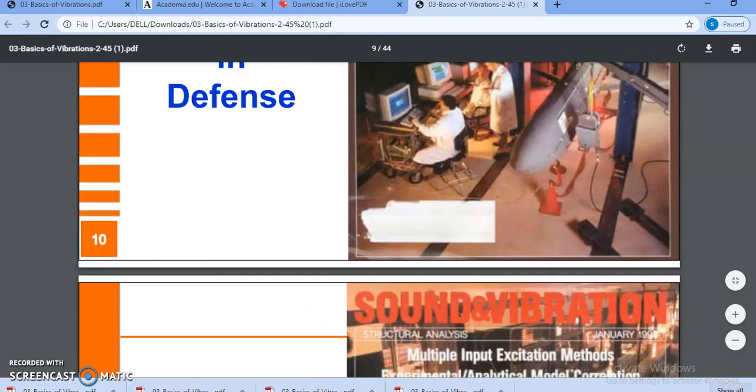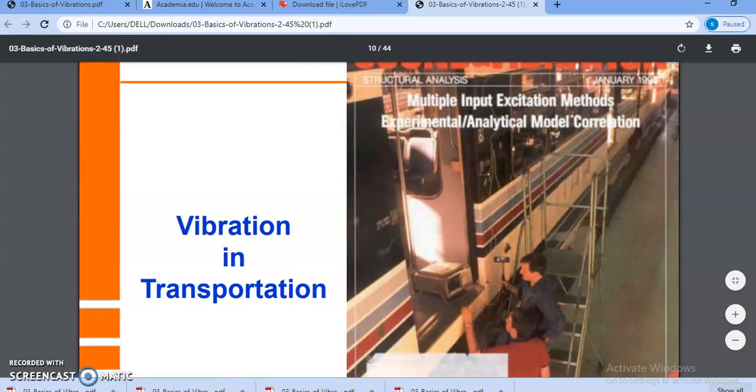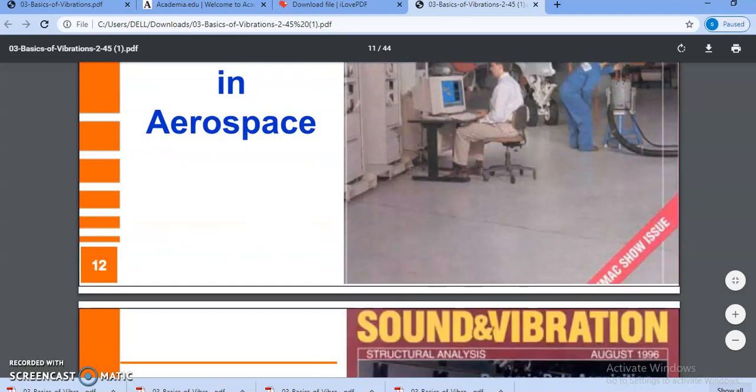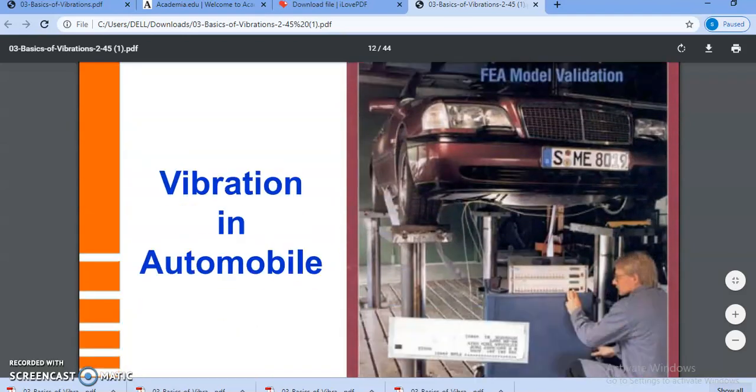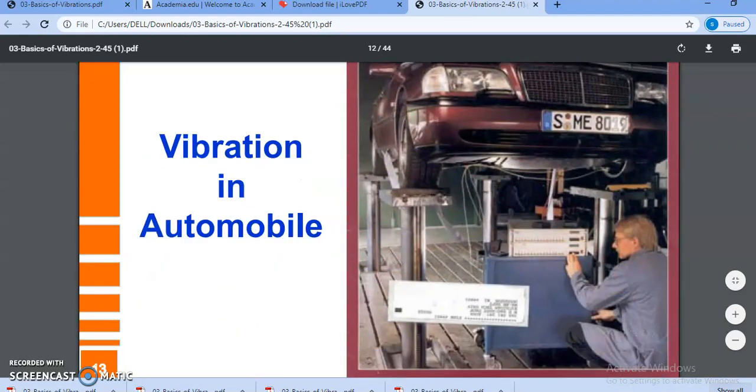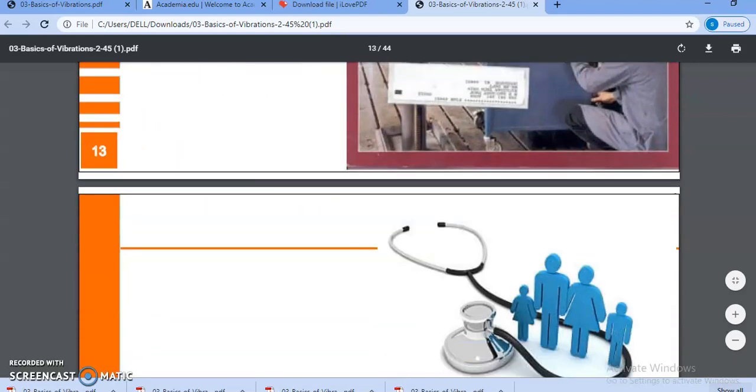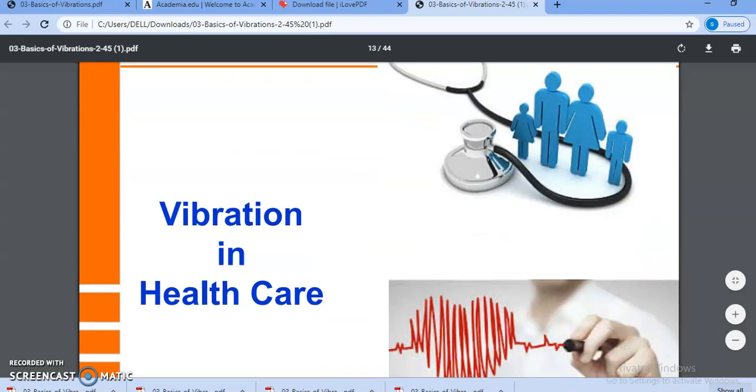In transportation or in different machineries, vibration is undesirable. It is not desirable in any aspect from a machinery point of view. In some applications, it is a desirable one.